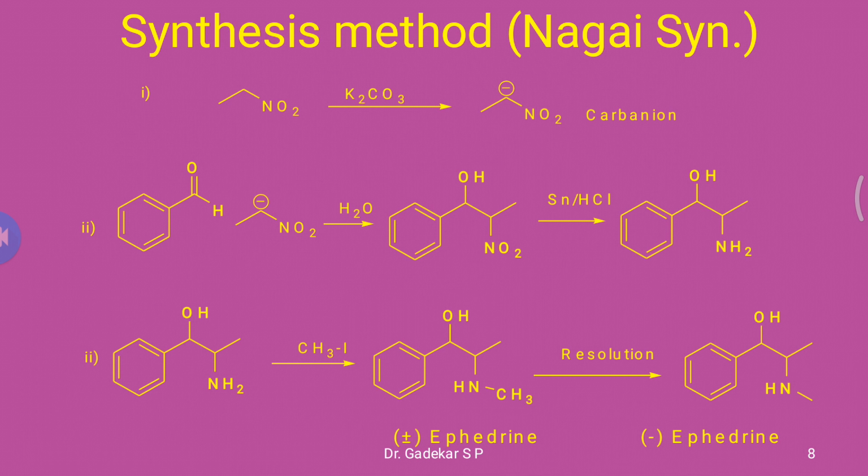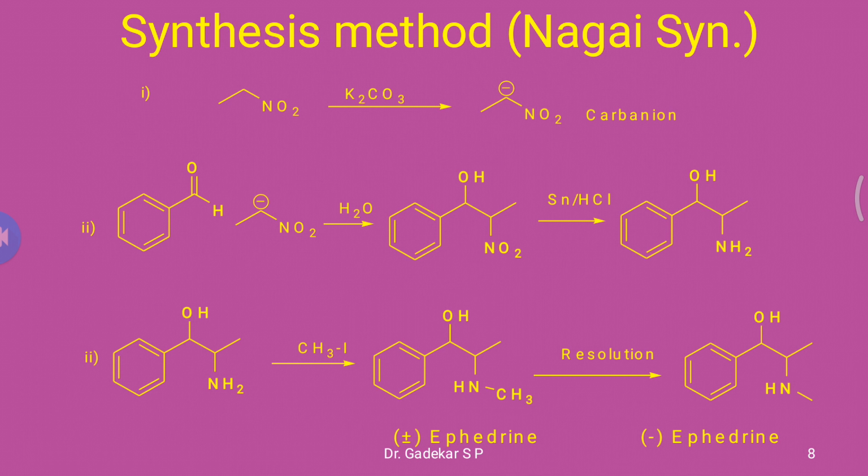In the third reaction, this intermediate reacts with methyl iodide in a methylation reaction and forms a racemic mixture of ephedrine.